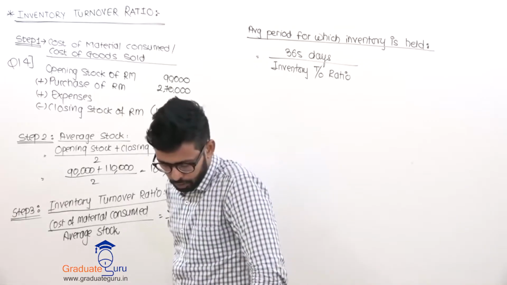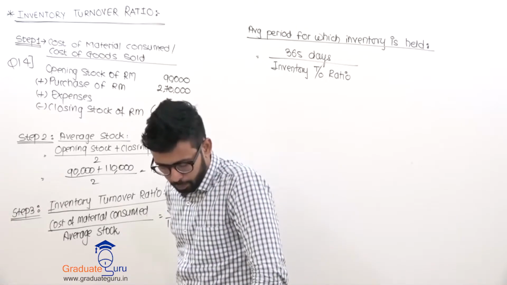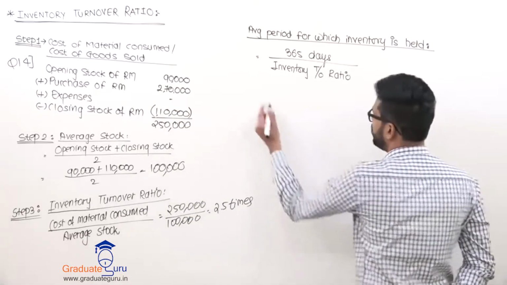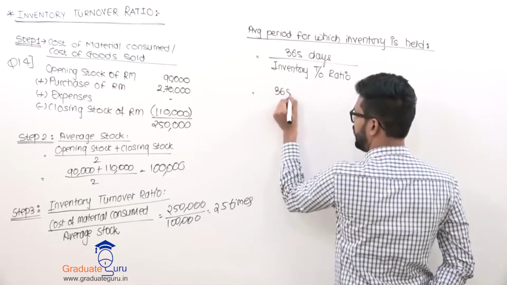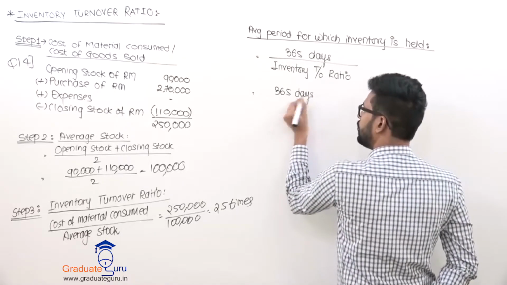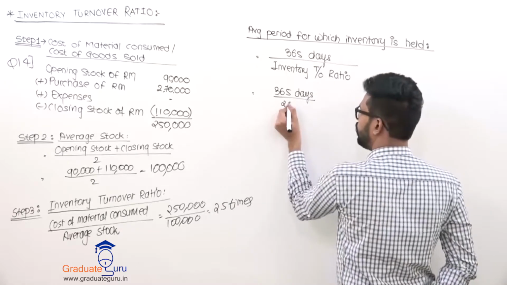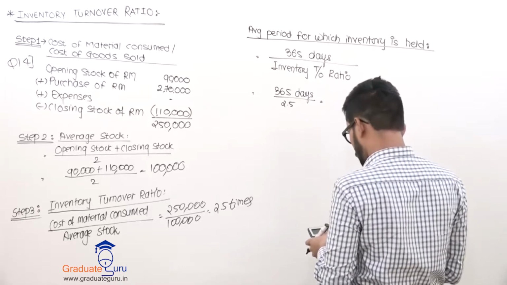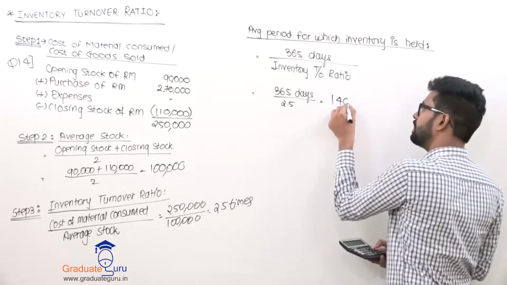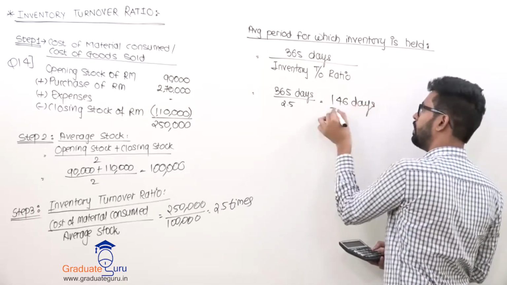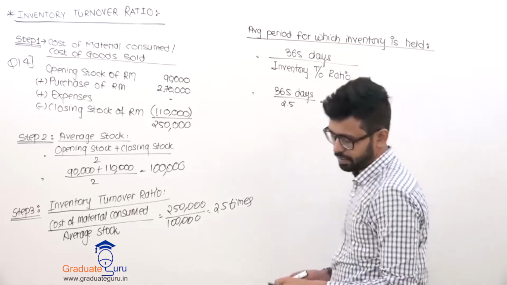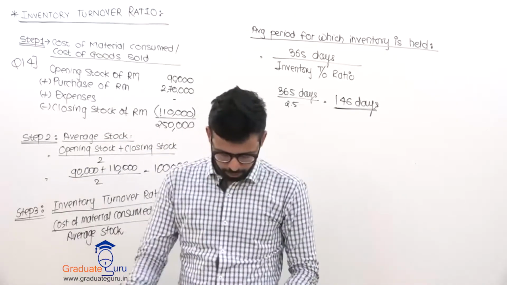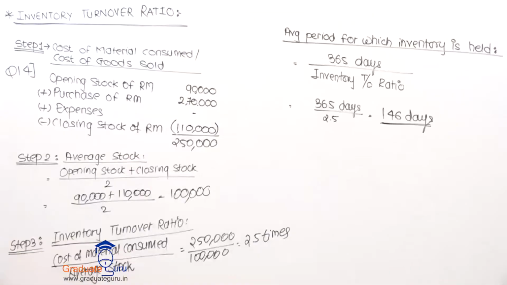Calculate inventory turnover ratio, that is done. Second part, number of days for which an average inventory is held, that is average period for which inventory is held. So I will say 365 days upon turnover ratio, which is 2.5. So the answer comes to 146 days. इतने टाइम के लिए हम लोग इन्वेंटरी को हेल्ड करके रखते हैं. So fine, we are done with our question number 14.